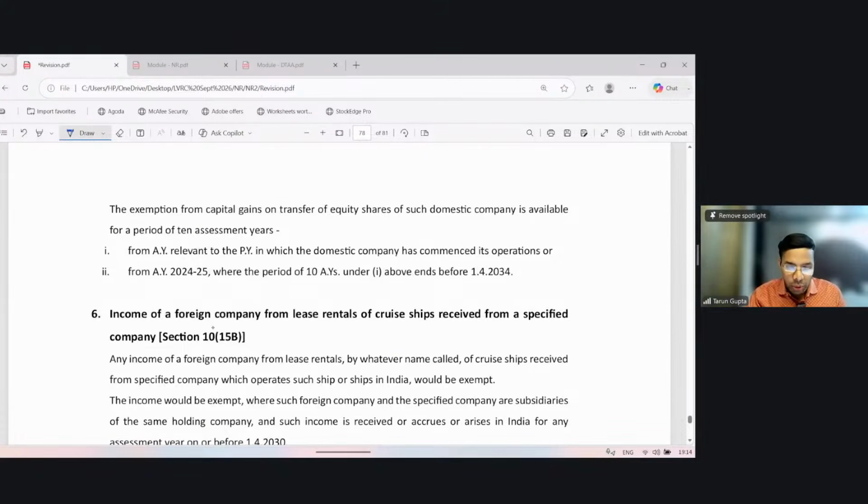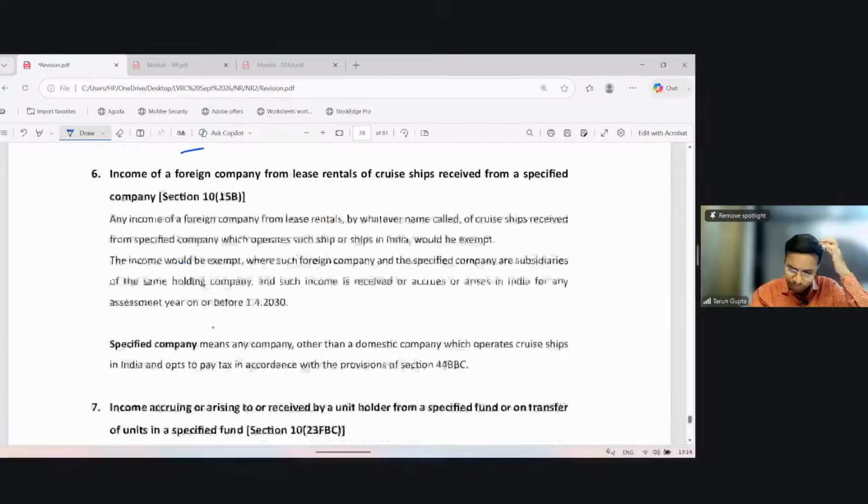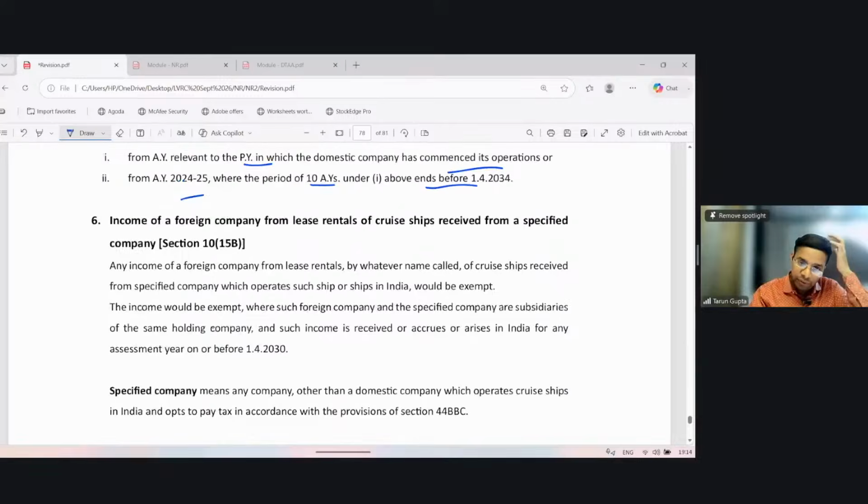The exemption from capital gain on transfer of equity share of such domestic companies is available for a period of 10 assessment years from the AY relevant to the previous year in which the domestic company has commenced its operation, or from AY 24-25 where the period of 10 assessment years under one above ends before 1st April 2034. Okay, clear? Simple. Another one.